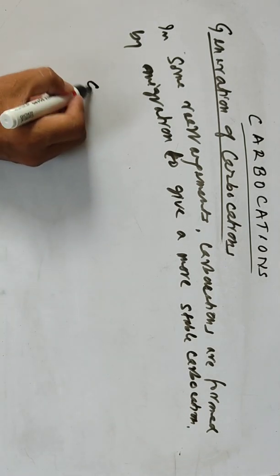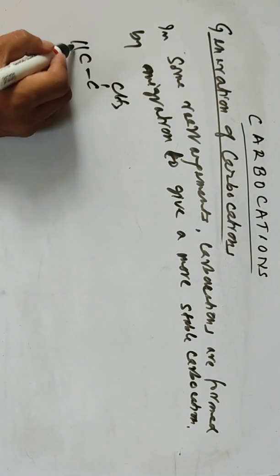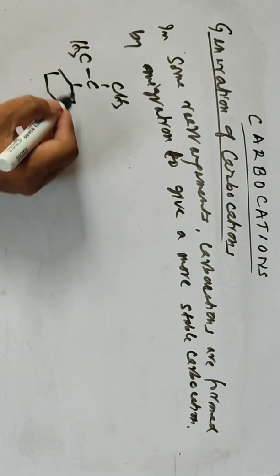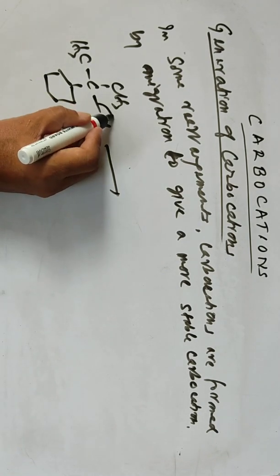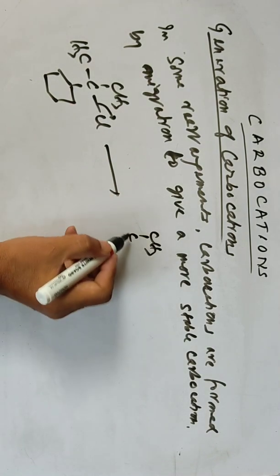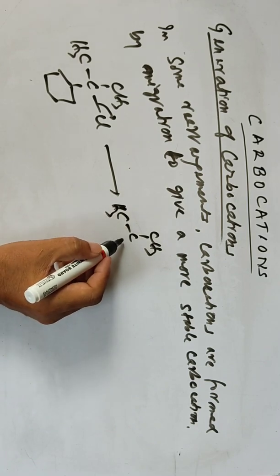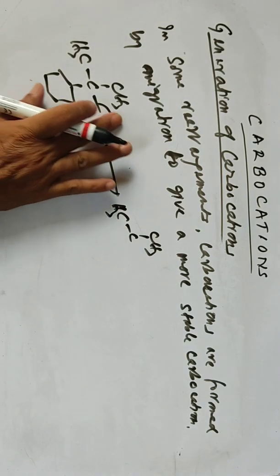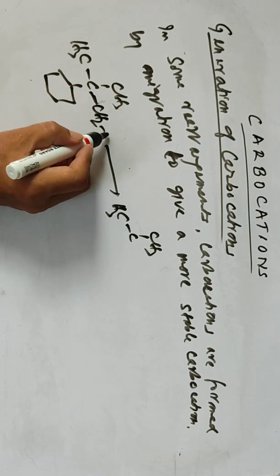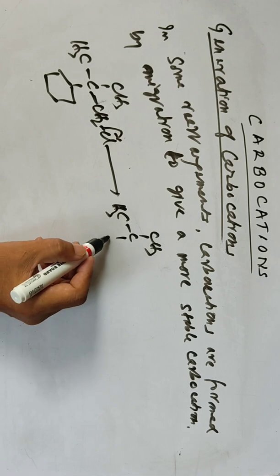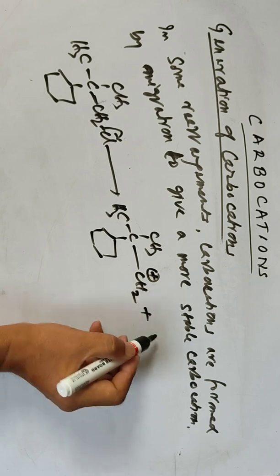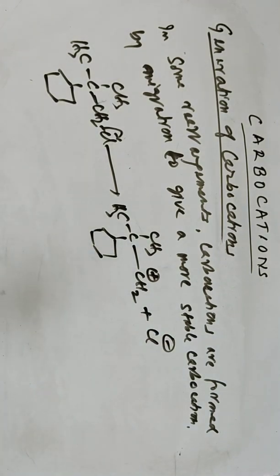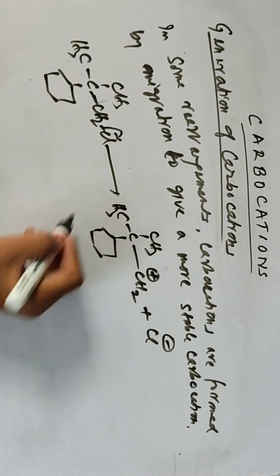So, for example, let's say this one, another cyclohexyl group. And this is like the earlier one, a slow reaction. Loss of this one, we get the carbocation first. This is the C2Cl here. This one has this cyclohexyl group and a positive charge on C2, plus the chloride has gone. So we got this carbocation. This is also a carbocation, but this is a CH2 group and this is called the primary carbocation.